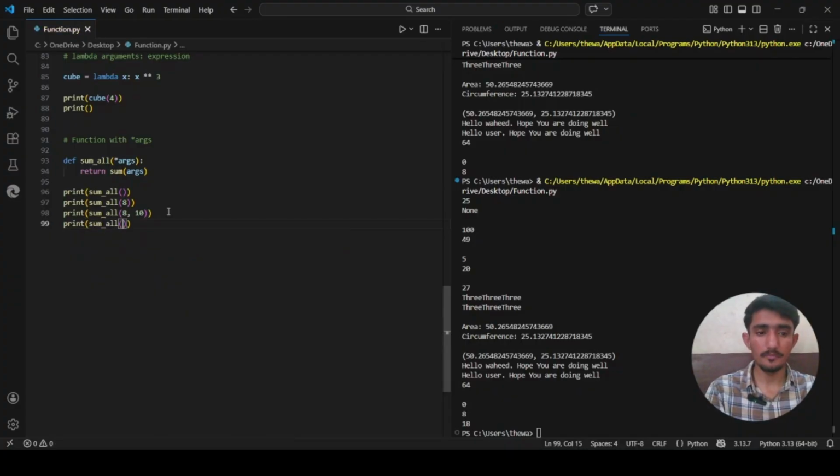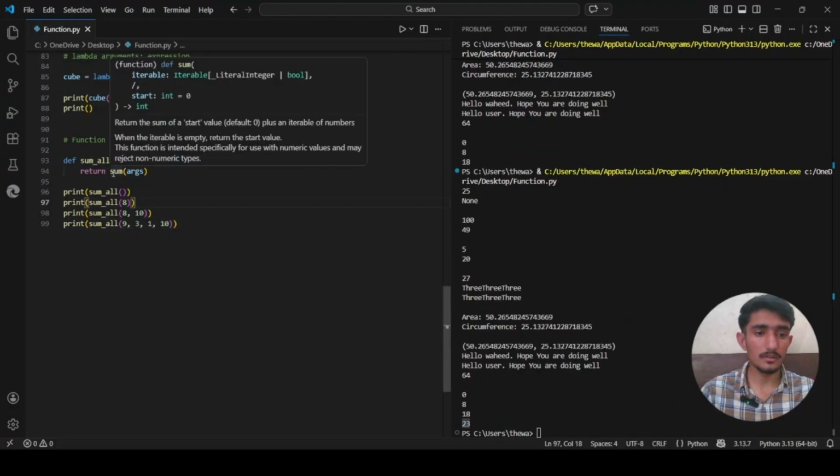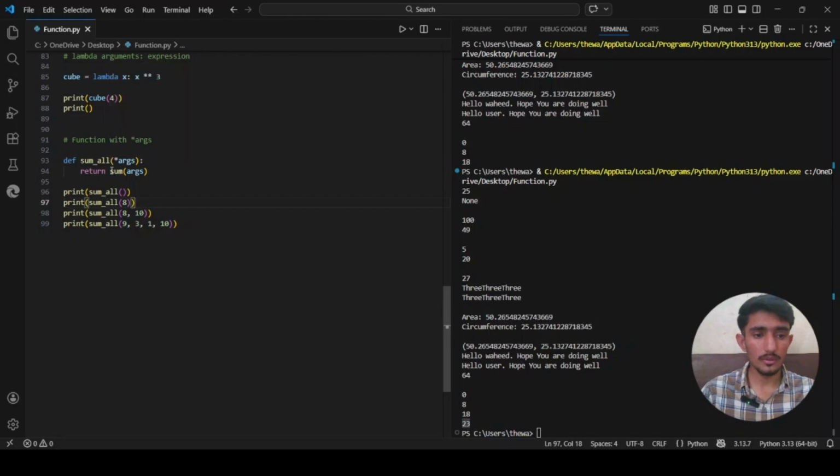Let's say 9 comma 3 comma 1 comma 10. Now I have given 4 arguments, and the answer will be 23. So we are using the sum function, which is a Python built-in function that adds up all the values in a sequence. Since *args gives us a tuple, sum works perfectly on it.